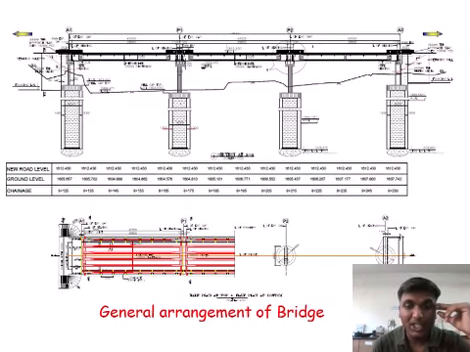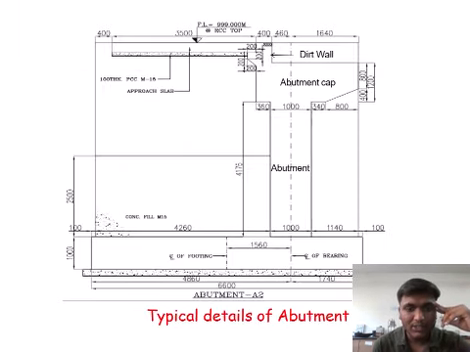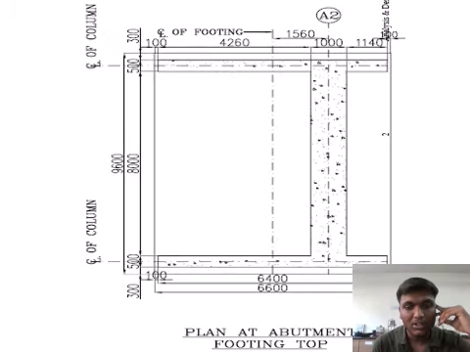Next one is the general arrangement of the bridge. How the arrangement of the bridge looks will be shown here. Next one is the typical details of abutment. What is the length, height, dirt wall, approach slab, and what is the thickness of the approach slab, all will be shown in this picture. Plan at abutment footing.